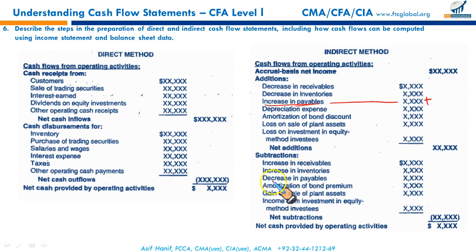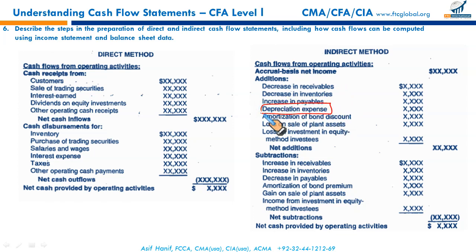And if over the period the payables balance has decreased, a decrease in payables clearly means you have paid off. It's an outflow. So an increase in payables, accruals, accounts payable, is an inflow. A decrease is an outflow, right? Depreciation expense.